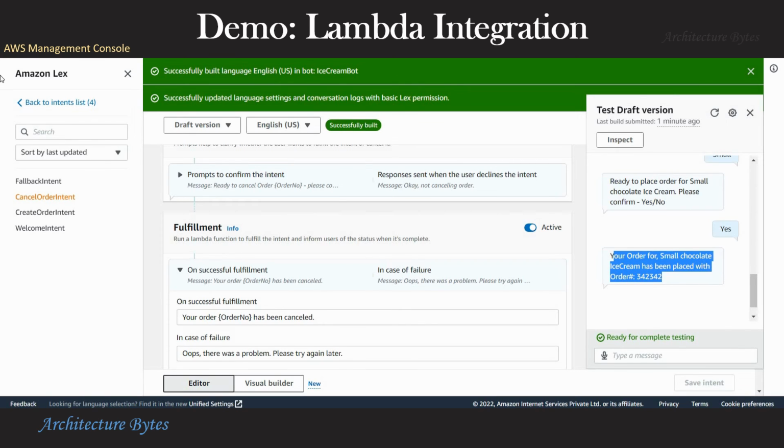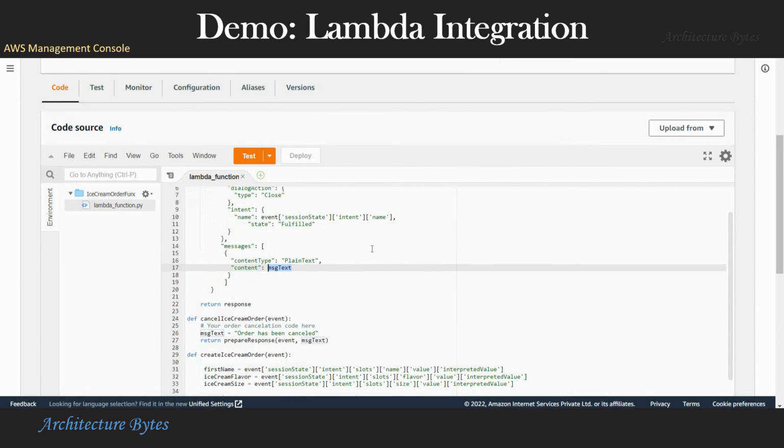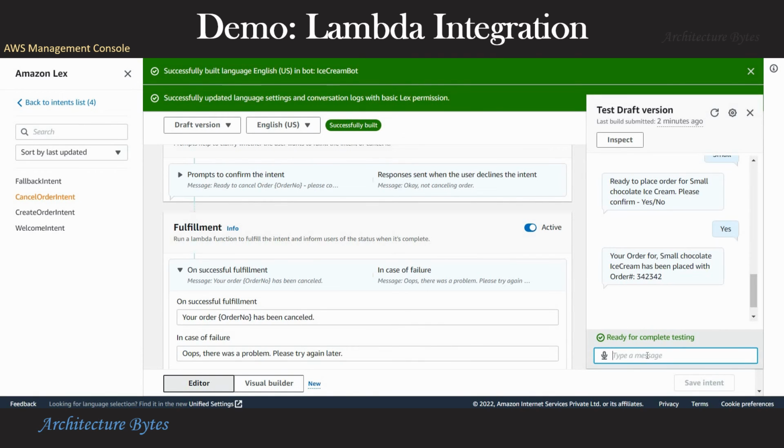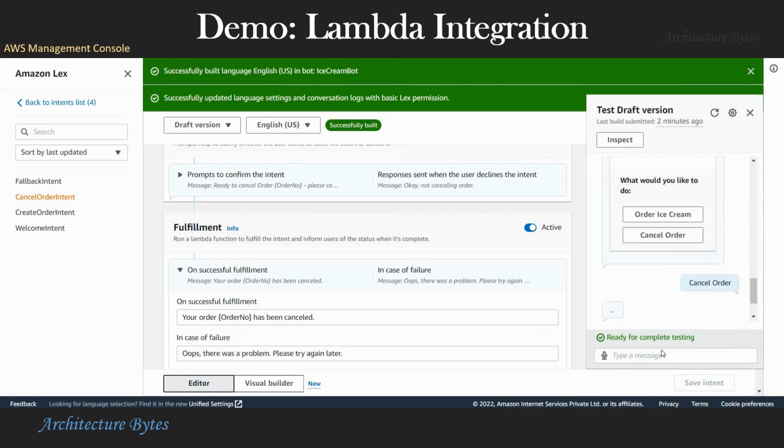Let's take a look. So there you can see that message is being created. You can improve upon this Lambda function. However, this will do for now. Okay. Let's check the cancel order part.